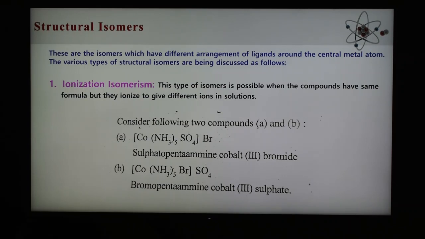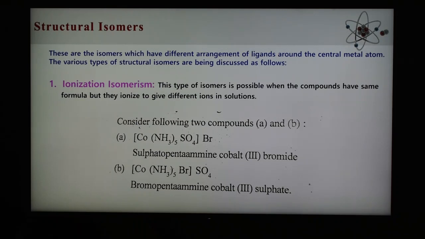In the case of compound B, this compound is violet in color. Its chemical composition is the same as that of compound A, but in solution it gives the test for sulfate ion and does not give any test for bromide ion. So in this way the ions are different and the compounds have the same formula. Both compounds contain bromide and sulfate, but in compound A bromide is ionizable and sulfate is not ionizable, and in compound B sulfate is ionizable and bromide is not ionizable. These two compounds are therefore ionization isomers of each other.